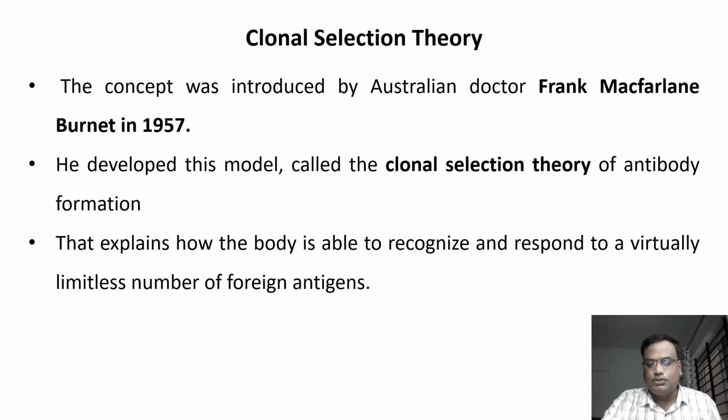But the body's immune system is capable of identifying the antigens of all those pathogens which exist in nature. Thousands of different kinds of viruses, thousands of different kinds of bacteria, protozoans, worms, and chemicals are there. If they enter your body, your immune system is going to respond. How is it done? That is explained by the clonal selection theory by Dr. Burnet in 1957.